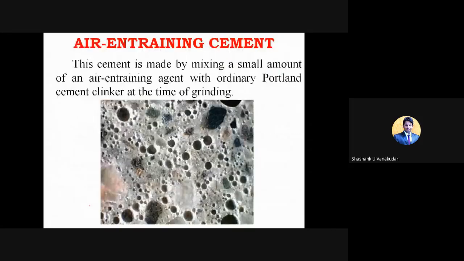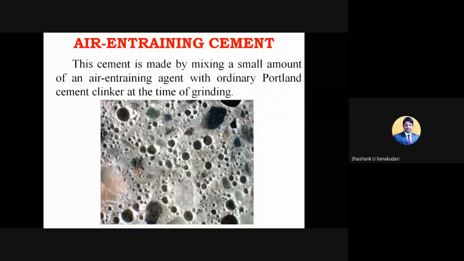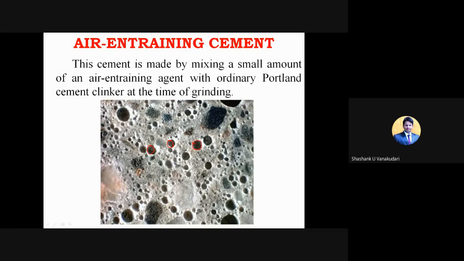And the next one is air entraining cement. This is the next type of cement. You can see the diagram: air entraining cement, in the sense, this is a cement paste, and in between it these are the microscopic structures, enlarged, which we are showing you. So in between the cement paste you can see the gaps or holes, right? That will get formed by using this air entraining powder or additives.